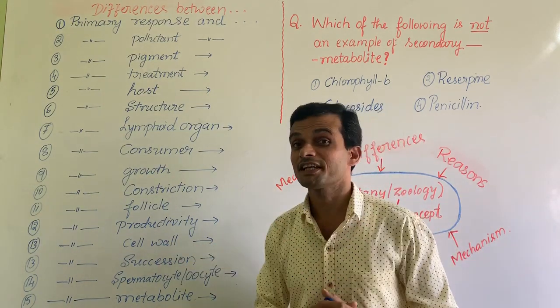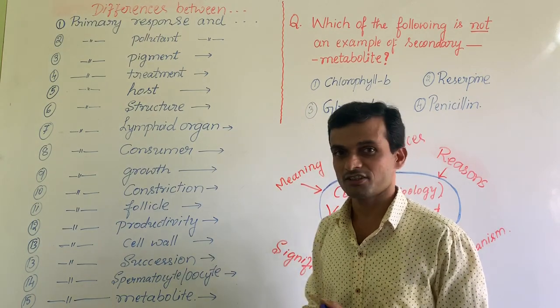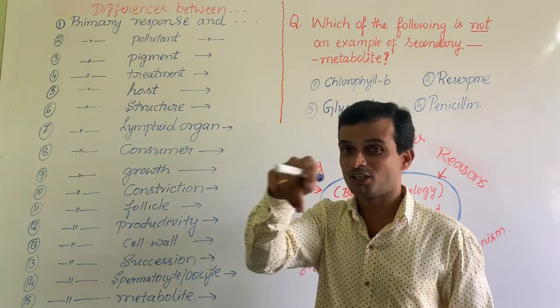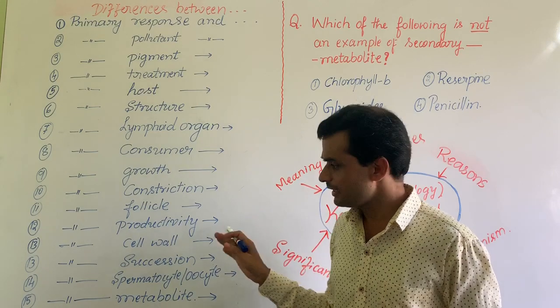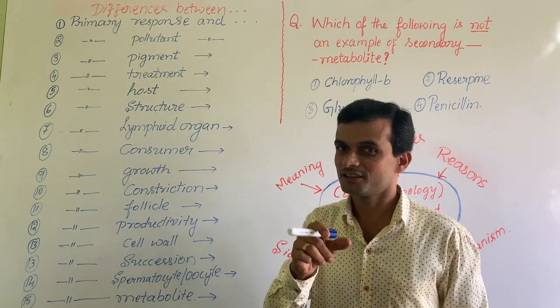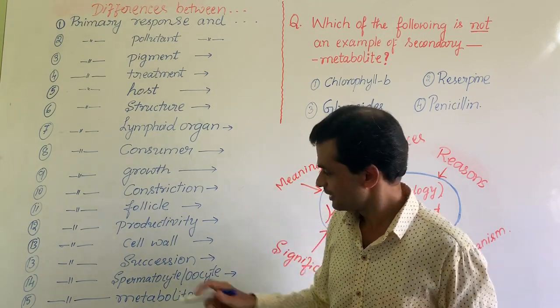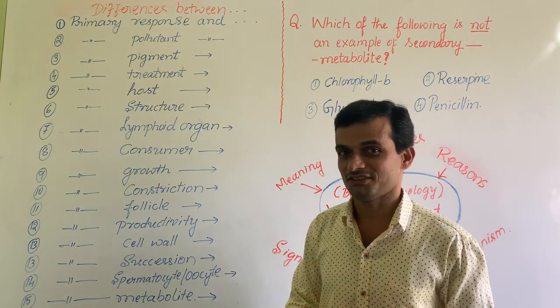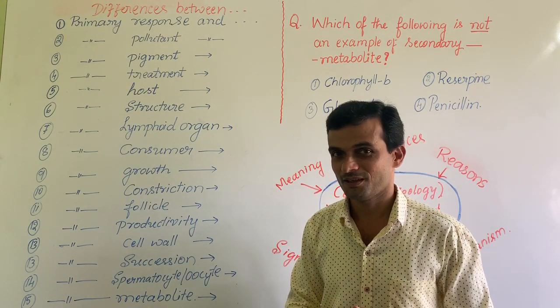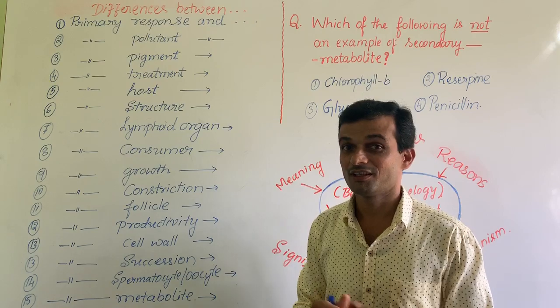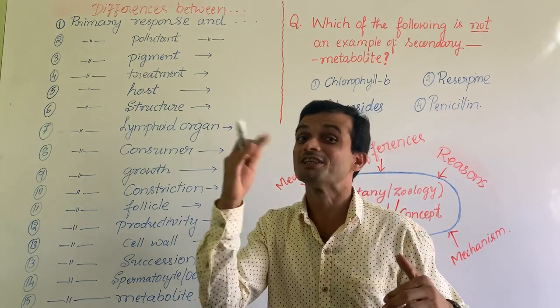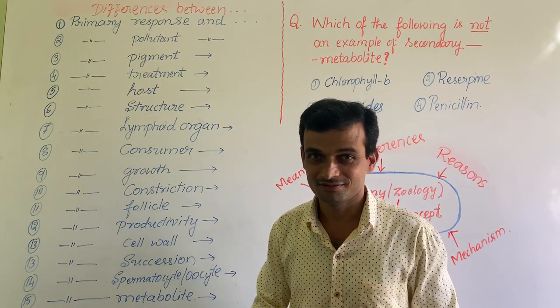Similarly, primary wall and secondary wall. You study that in the cell structure topic. Primary wall is made up of cellulose and pectin. Secondary wall is lignified and lies on the inner surface of the primary wall. Primary succession and secondary succession. Where did you study this? In ecological succession, development of a community starts from pioneer species on bare rock. That is primary.